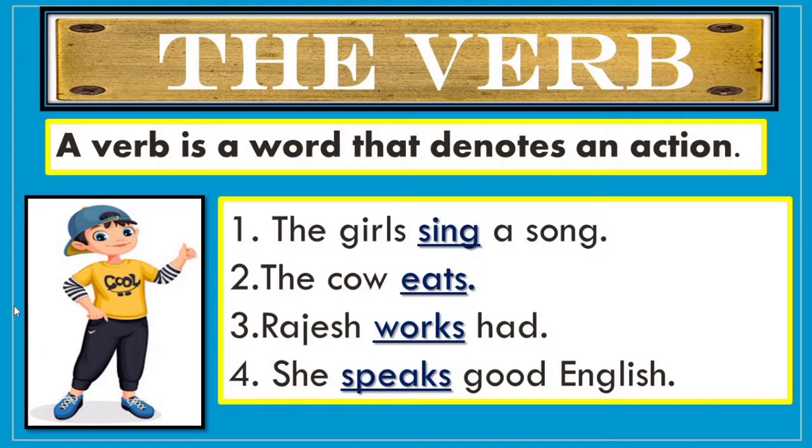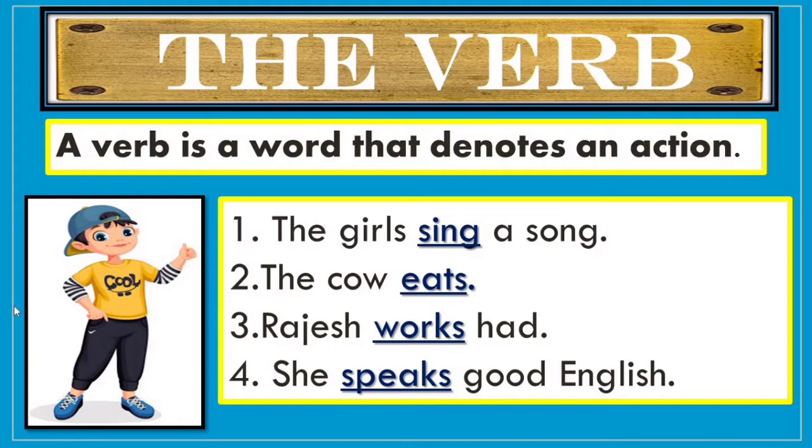The third sentence is Rajesh works hard. So how does Rajesh work? Rajesh works hard. So work is an action. The fourth example is she speaks good English. So speaking is an action. So all in all, from this slide we have understood that an action word is called a verb.